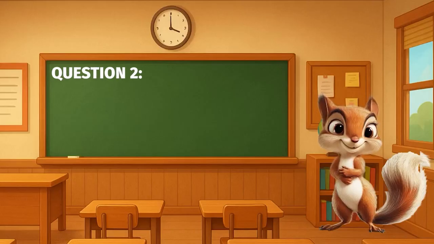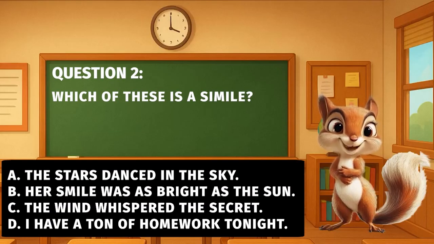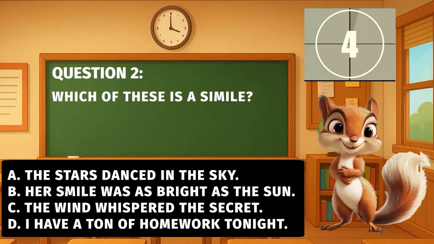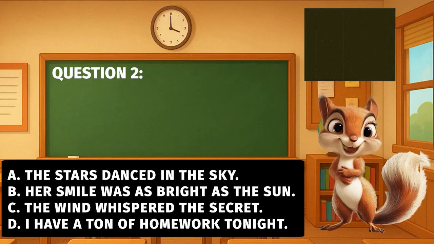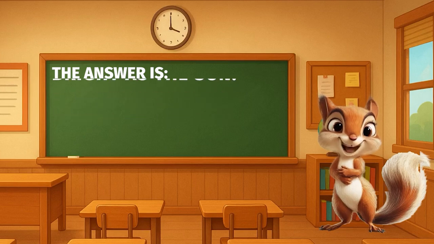Question 2. Which of these is a simile? A. The stars danced in the sky. B. Her smile was as bright as the sun. C. The wind whispered a secret. Or D. I have a ton of homework tonight. You have 6 seconds. As quick as a squirrel, you've got this. What does your gut say? Which is the simile? Time's up. The answer is B. Her smile was as bright as the sun. The trick is the as.